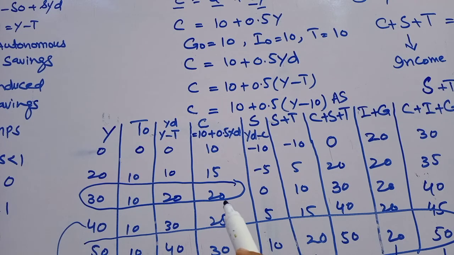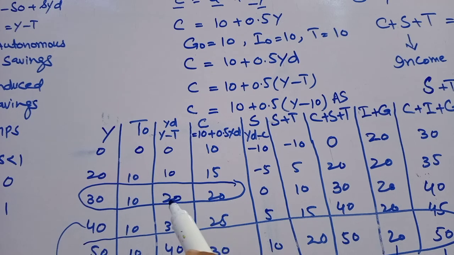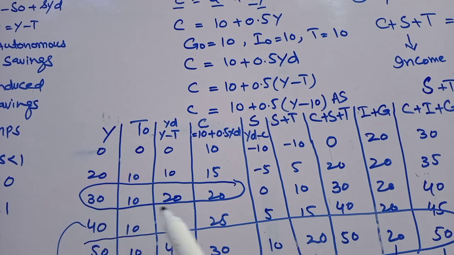Here from this table, YD is equal to C at 30 level of income. Difference of both is taxes, because we have subtracted taxes from income. That's why YD is 20 and C makes an intercept at C plus S plus T at 20 level of expenditures.